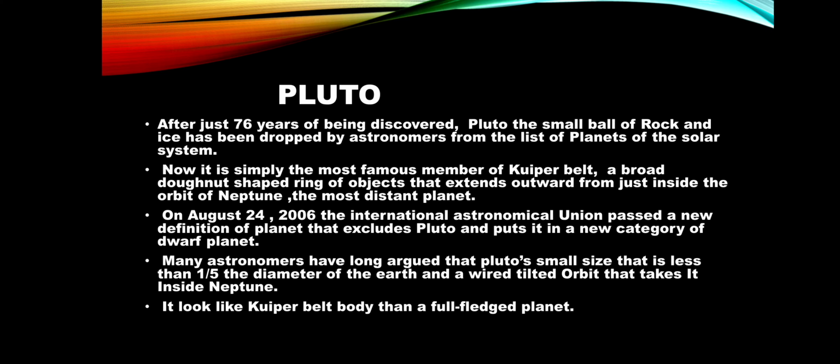On August 24, 2006, the International Astronomical Union passed a new definition of planet that excludes Pluto, प्लूटो को निकाल दिया गया, and puts it in a new category of dwarf planet. Many astronomers have long argued that Pluto's small size, less than 1/5 the diameter of Earth, and a weirdly tilted orbit that takes it inside Neptune, make it look more like a Kuiper belt body than a full-fledged planet. So that's why Pluto is known as a dwarf planet.